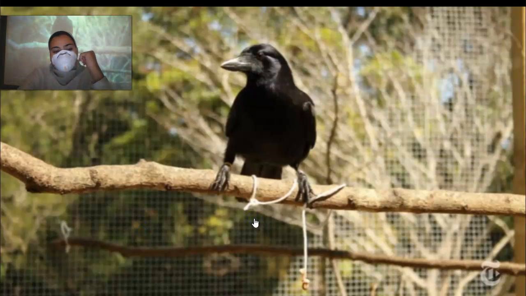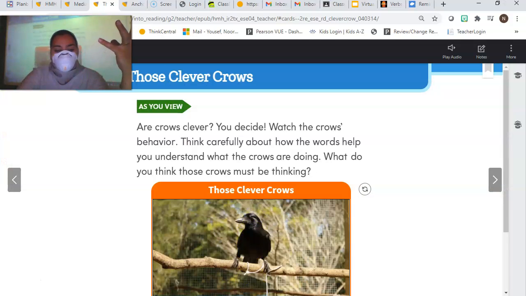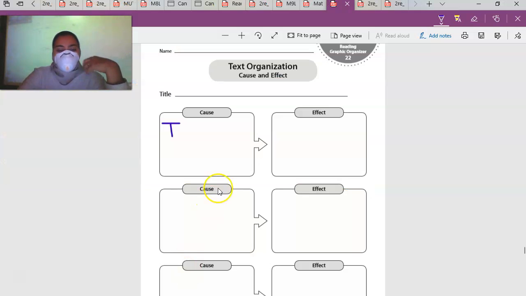I'm sorry. So did you see what they said? They said they put the stones in the water to make the water rise to get the piece of the floating food. So what was their goal? What were they trying to get? Good. The cause is they wanted to eat the food, right? So let's write that here.